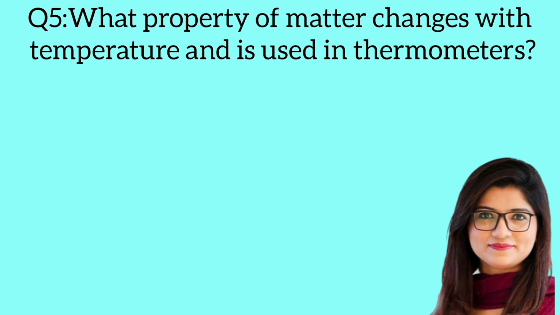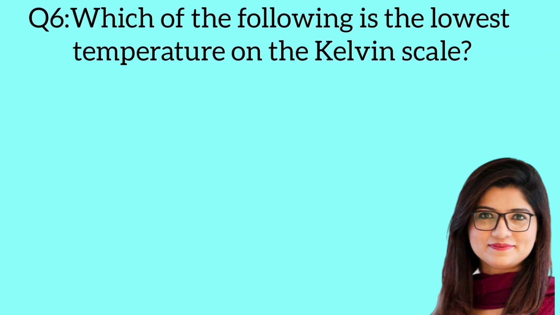Question 5. What properties of matter change with temperature and is used in thermometers? Answer: volume. Question 6. Which of the following is the lowest temperature on the Kelvin scale? Answer: 0 K.